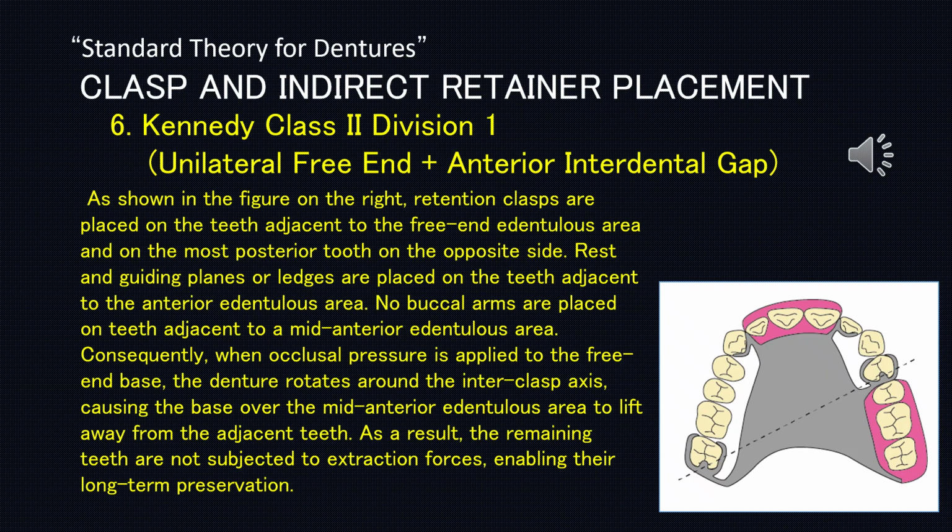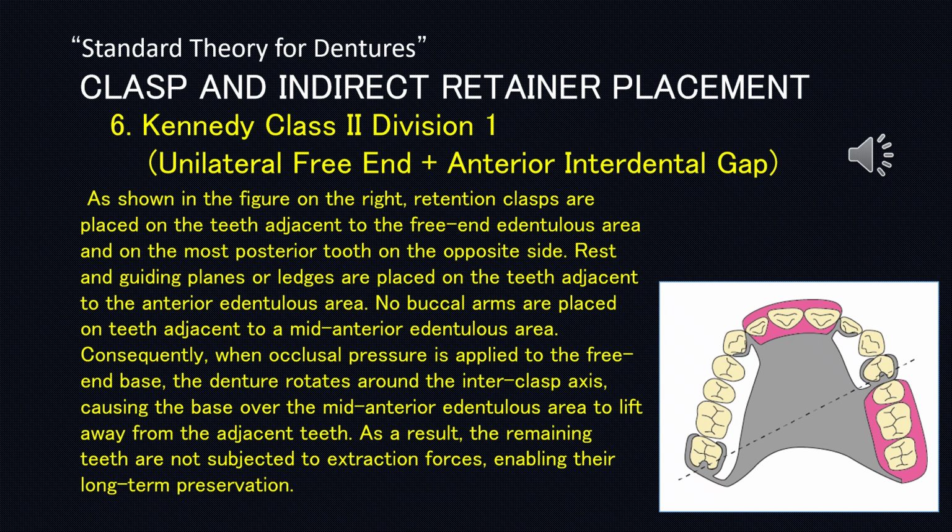6. Kennedy Class II Division 1. Unilateral free end plus anterior interdental gap. As shown in the figure on the right, retention clasps are placed on the teeth adjacent to the free end edentulous area and on the most posterior tooth on the opposite side. Rest and guiding planes or ledges are placed on the teeth adjacent to the anterior edentulous area.